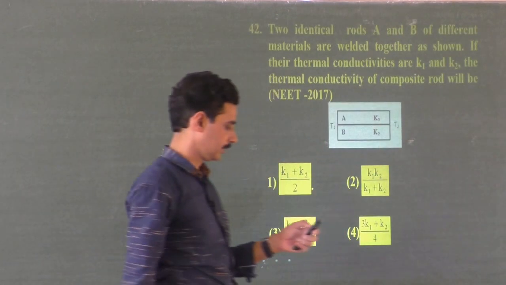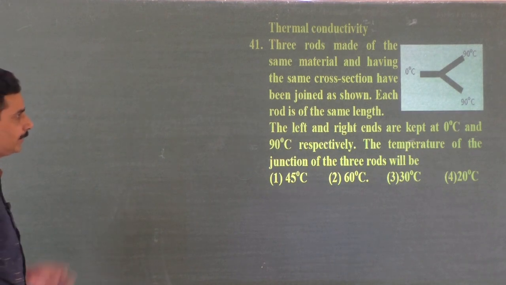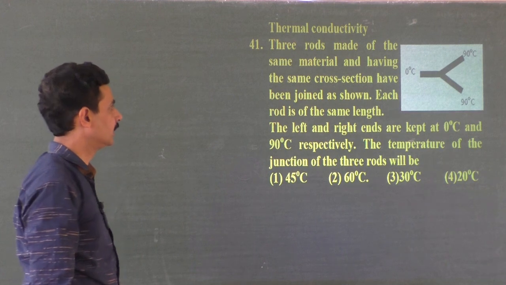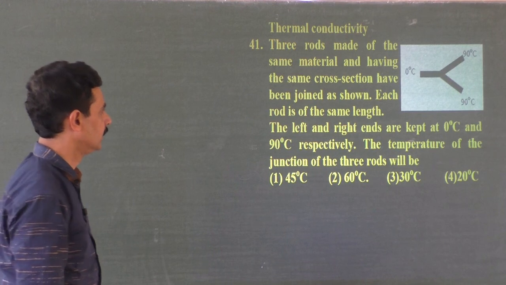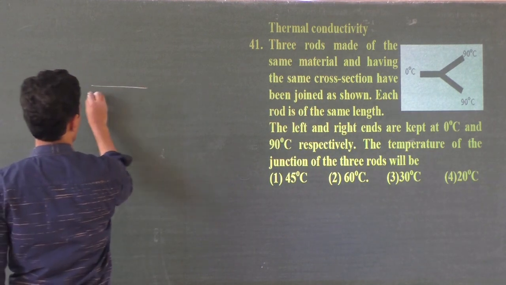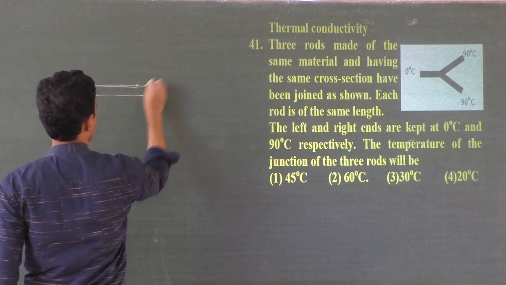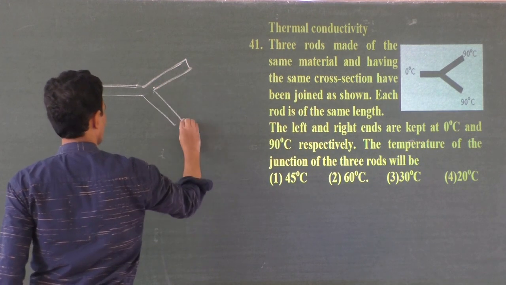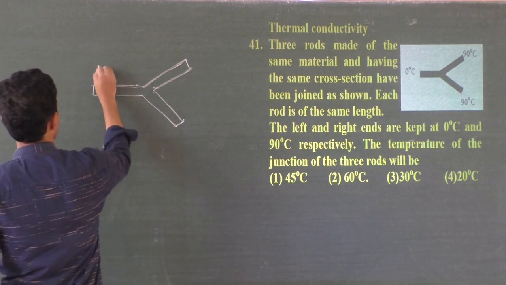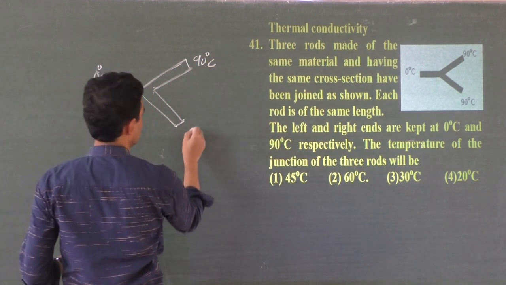We have to open this. Yeah, we are in the previous problem. Thermal conductivity. Three rods made up of the same material and having the same cross-sectional area have been joined as shown. They are joined like this. So there are three rods of the same cross-sectional area, at 0 degrees Celsius, 90 degrees Celsius and 90 degrees Celsius.